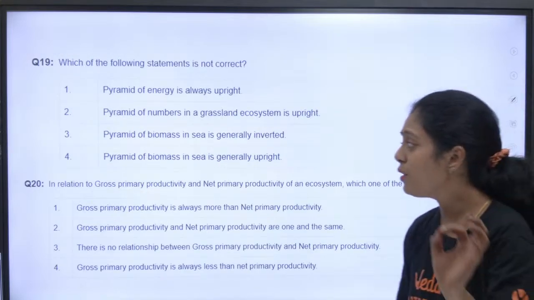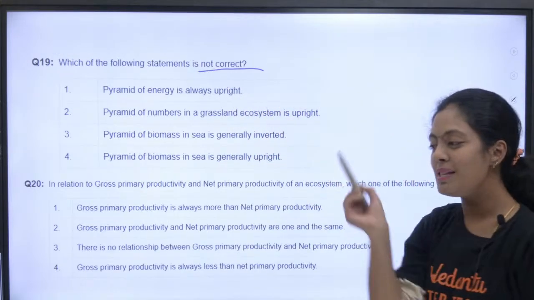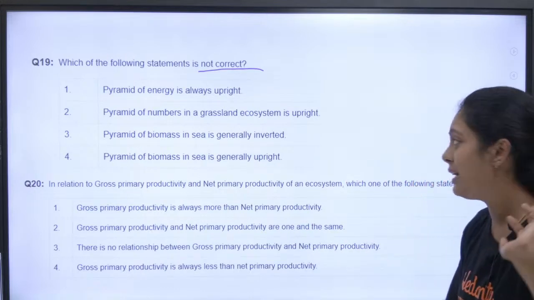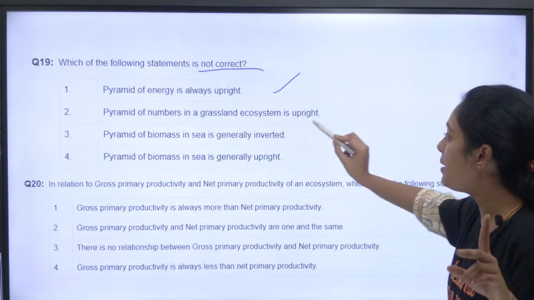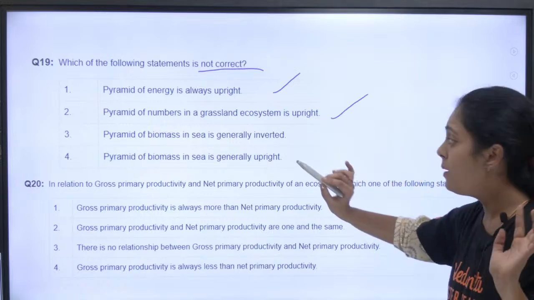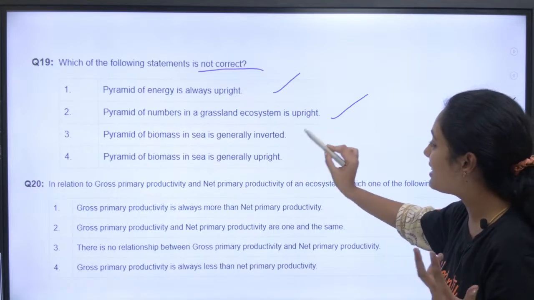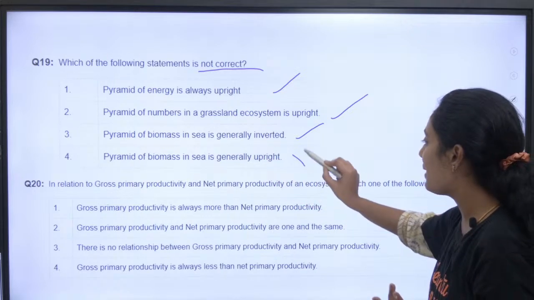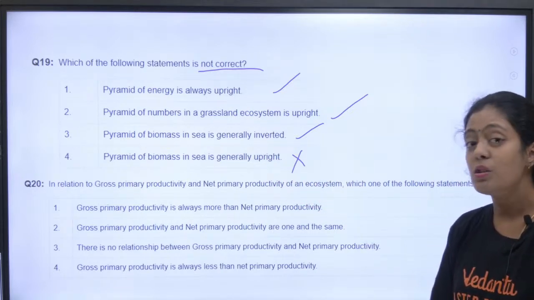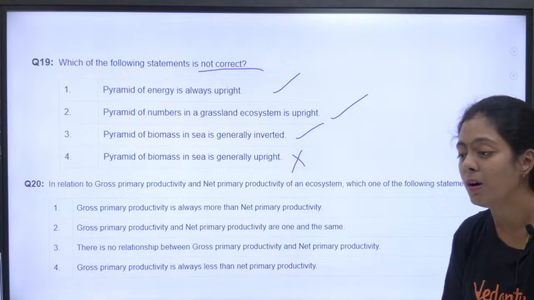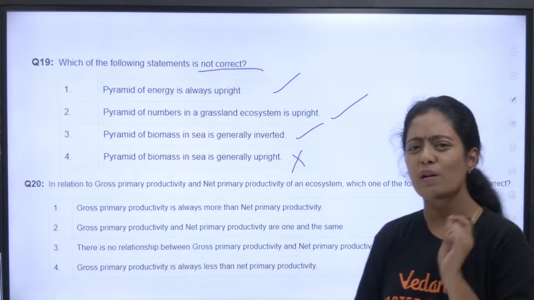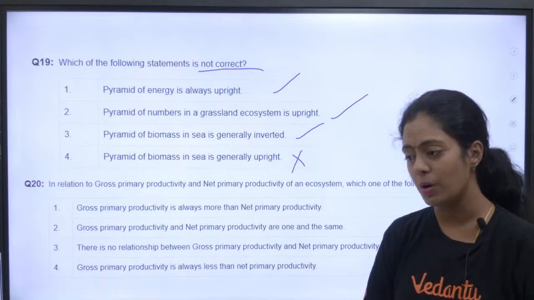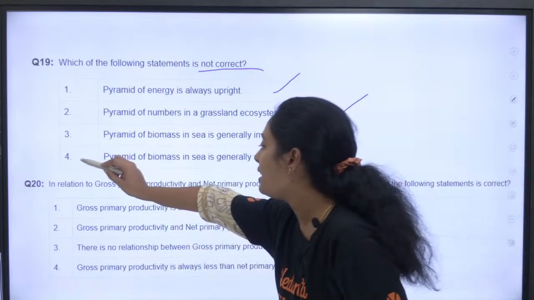Next, which of the following statements is not correct? Take your pencil and underline 'not correct' first. Pyramid of energy is always upright, absolutely correct. Pyramid of number in a grassland ecosystem is upright, correct. Pyramid of biomass in sea is generally inverted, correct. Pyramid of biomass in sea is generally upright. This is wrong, right? It is not upright, it is inverted. So when do I get the speed of answering? Only when you practice, only when you're very, very sure. Very good, Bharti.